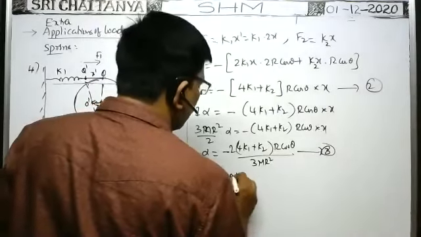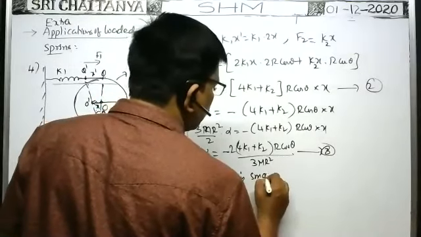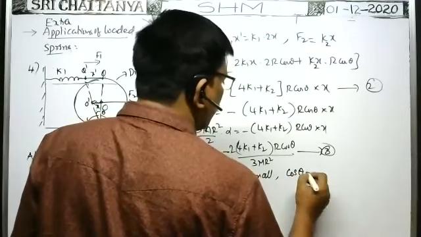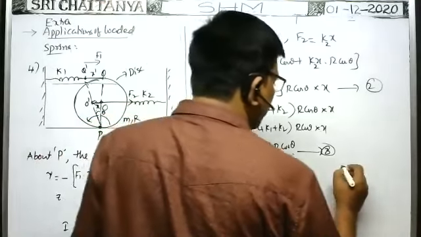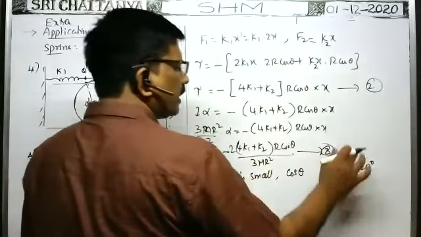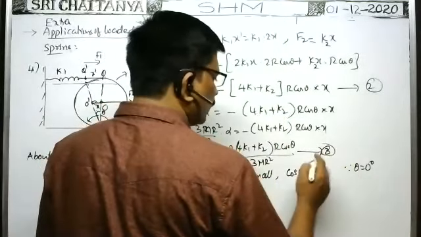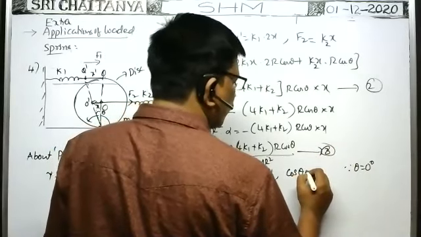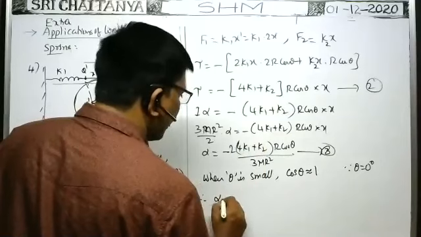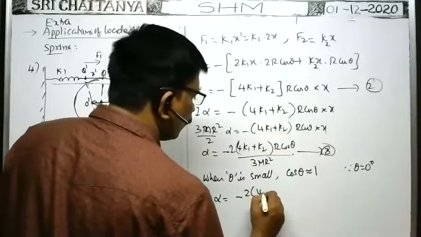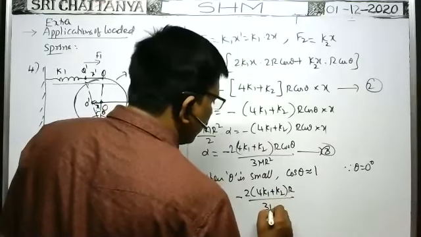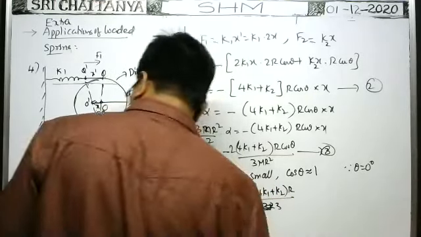When theta is very small, near to 0, cos 0 is equal to 1. That's why cos theta is nearly equal to 1. When you substitute here, angular acceleration is equal to minus 2 into 4k1 plus k2 r by 3 mr square.